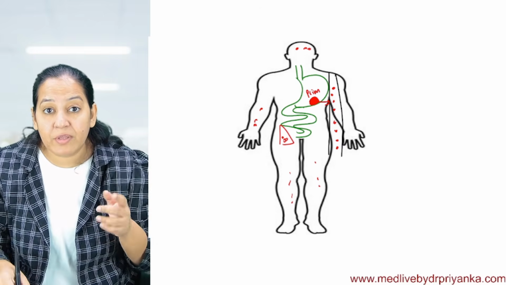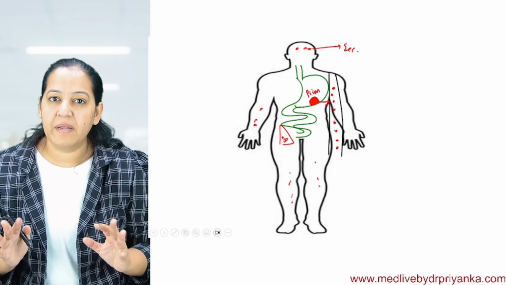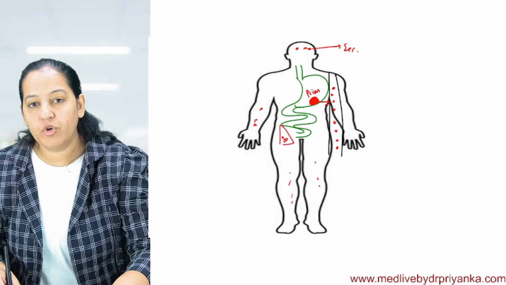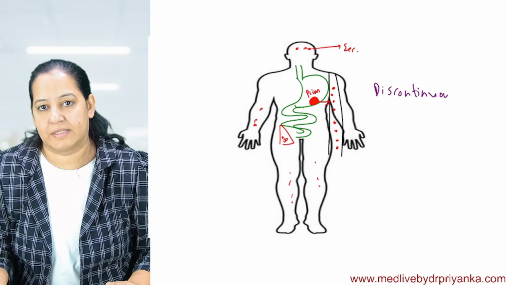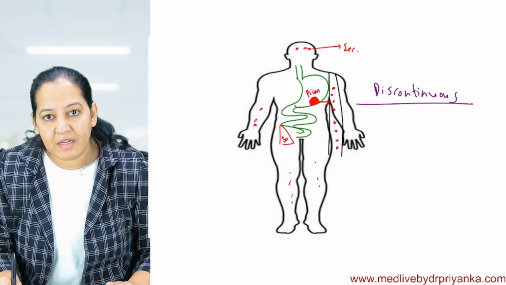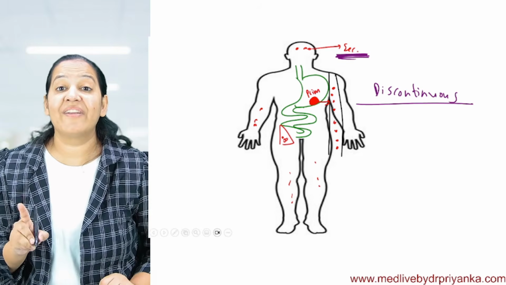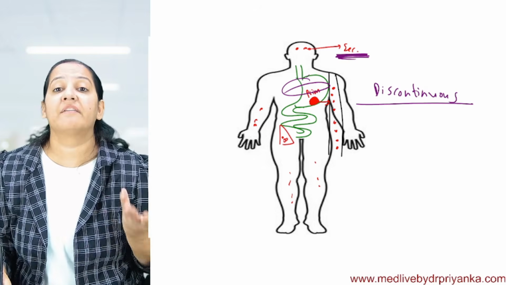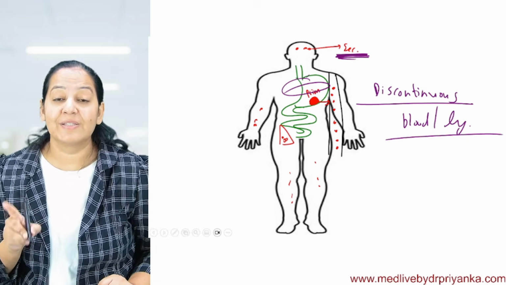So now these are known as secondary tumors. Multiple secondary tumors can be formed in the body which are discontinuous from the primary. The word to be highlighted here is discontinuous. So multiple discontinuous secondaries are formed which are discontinuous from the primary. How does the spread occur? Either via blood or via lymphatics, and this is known as metastasis.